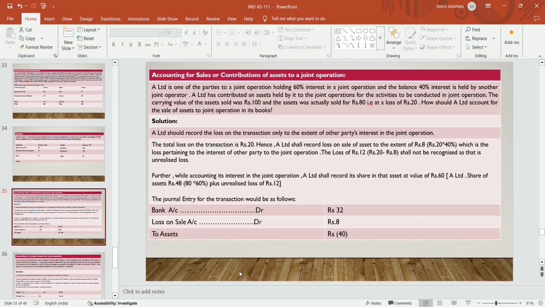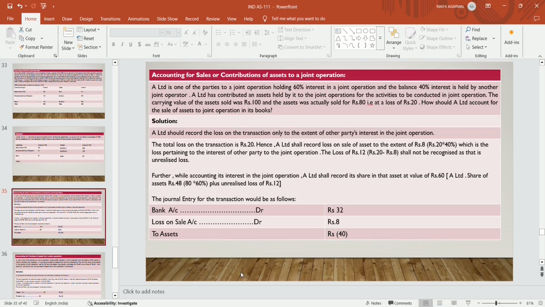So it is said A Limited is holding 60% interest in the joint operation and the balance 40% is held by another joint operator. Now, A Limited contributed an asset held by it. A Limited sells its asset to the joint operation, in which it has a 60% stake. The carrying value of the asset sold was what was in A Limited's books. Now it gave it to the joint operation at a sale price of 80. So how much loss did it bear? It bore a loss of 20. The asset is A Limited's, and it is going to the joint operation in which it already holds 60% stake. So how much did it actually sell? 40%. It sold only to the other operators who hold the rest, not to itself.